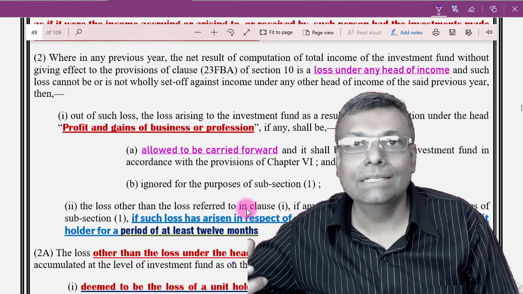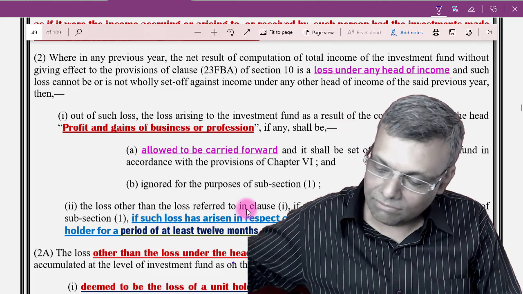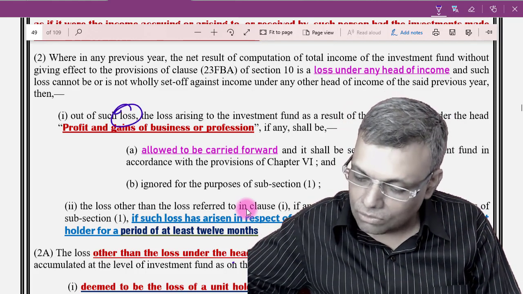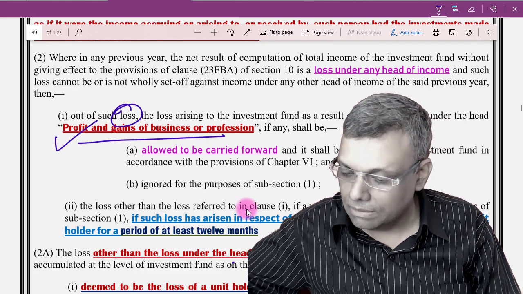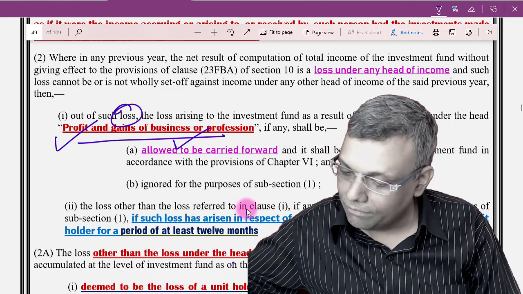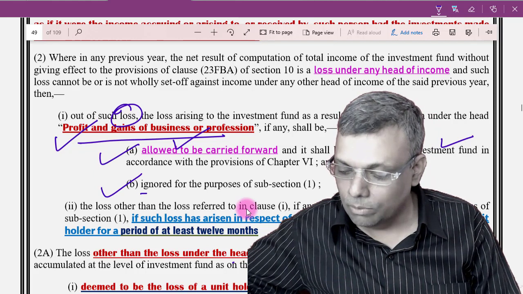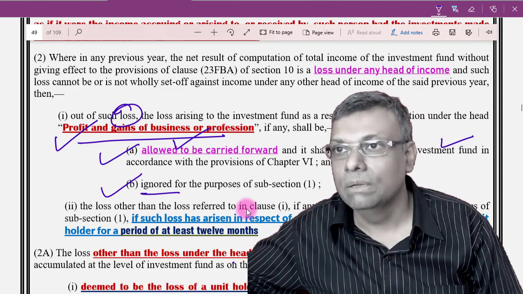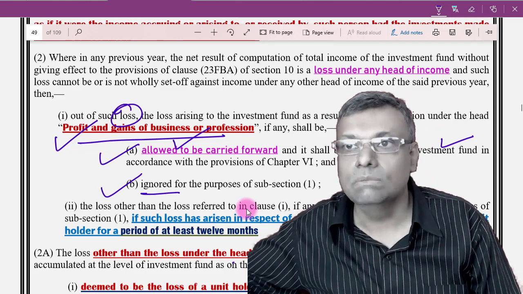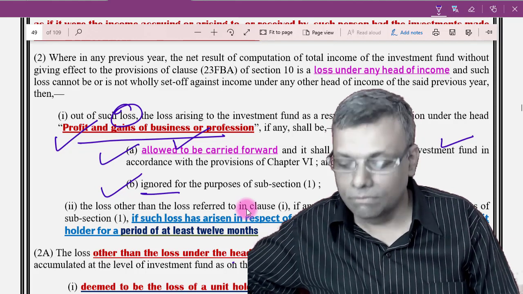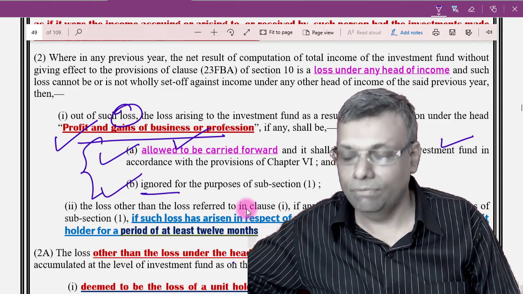It is passed on in the hands of the unit holder. Okay, so that's very simple. So if there are any such losses, that means business loss, they are allowed to be carried forward and set off in the hands of the investment fund. As simple as that. And any other losses will be ignored. The reason is very simple: the business income tax treatment is given in the hands of the fund. So this is an obvious clarification.